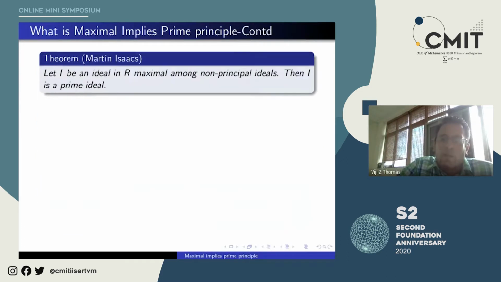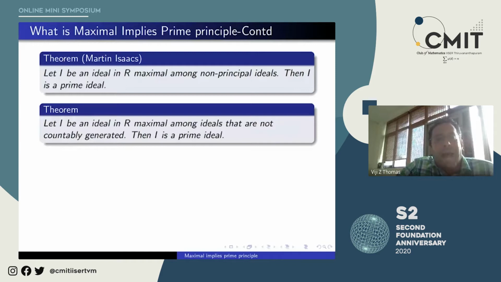Okay. Going ahead, Isaacs-Martin. Let I be an ideal in R, maximal among non-principal ideals, then I is a prime ideal. So again, the theme is I is an ideal maximal with some property, then somehow magically it happens to be a prime ideal. Let I be an ideal in R, maximal among ideals that are not countably generated, then I is a prime ideal.